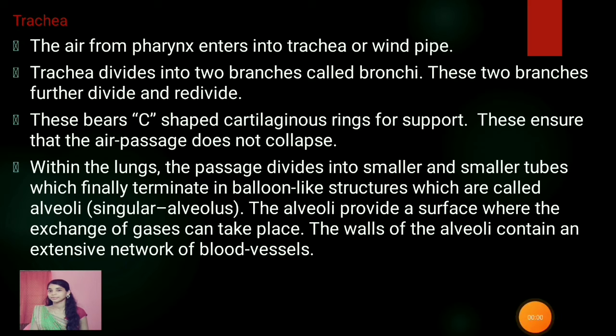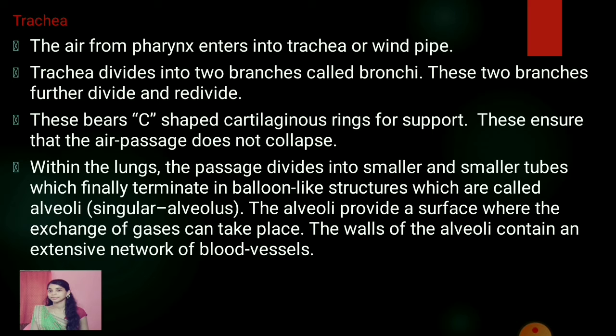Trachea. The trachea is a thin-walled tube commonly called the windpipe. It extends through the neck and divides into two branches called bronchi. And it bears C-shaped cartilaginous rings for support. This ensures that the air passage does not collapse.